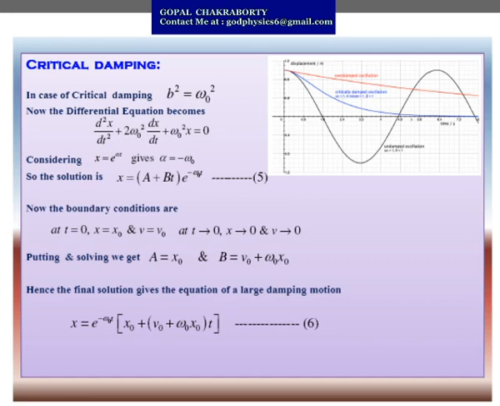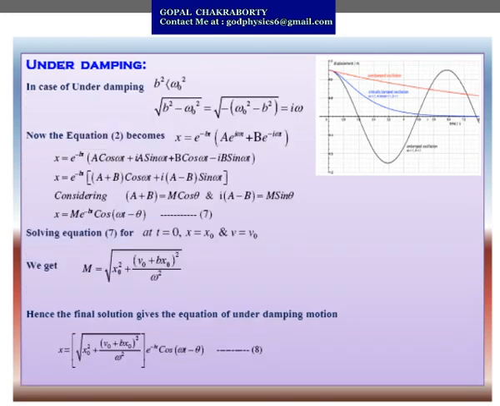So substitute all these values in equation 5, you get x equals e to the power minus omega naught t, within bracket, x naught plus (v naught plus omega naught x naught) whole into t. So this is the ultimate solution of x, that means displacement, for a particle executing critical damping.